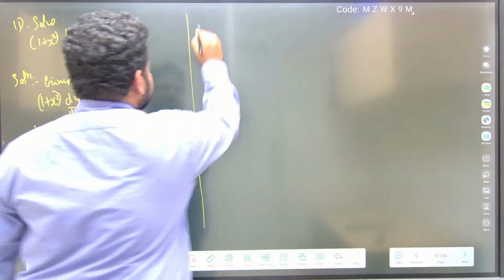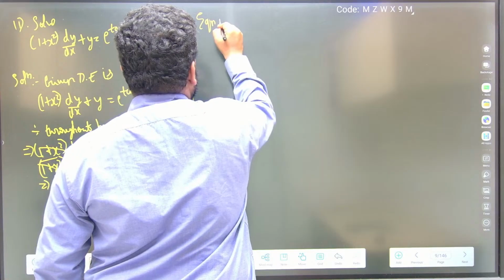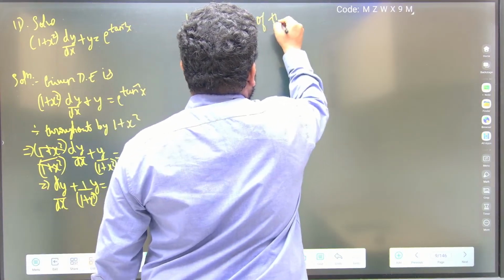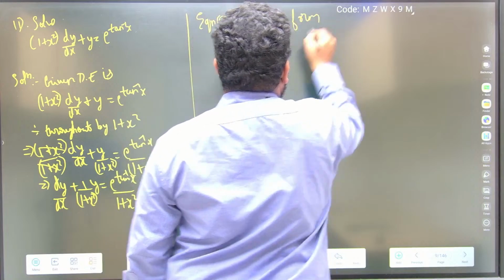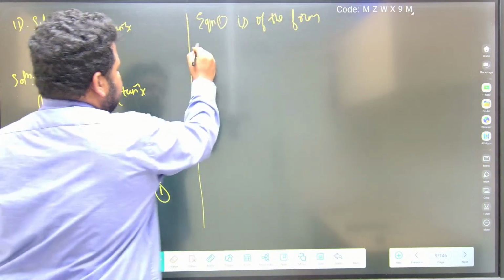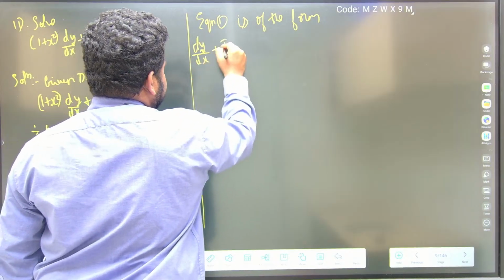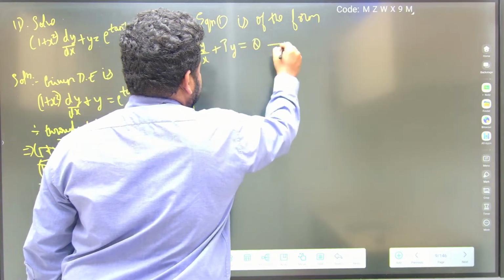Now equation 1 is of the form of a linear differential equation in x. Equation 1 is of the form dy by dx plus p times y is equal to q. This is equation 2.